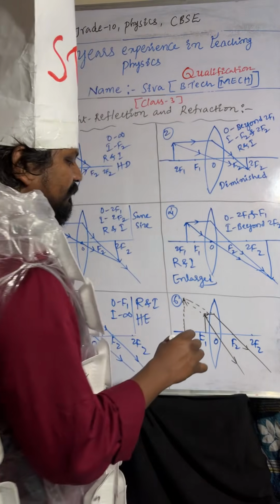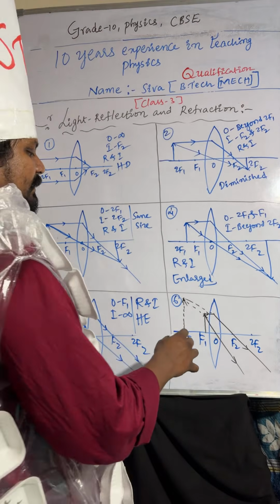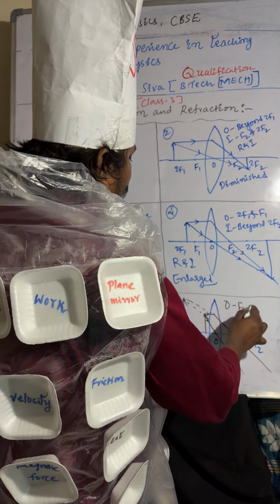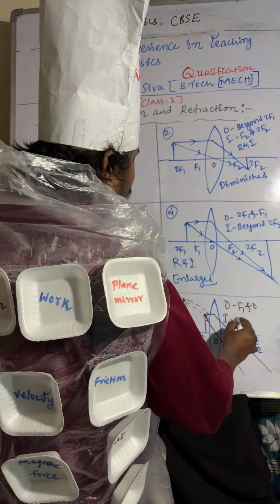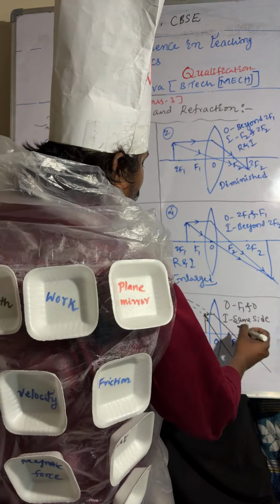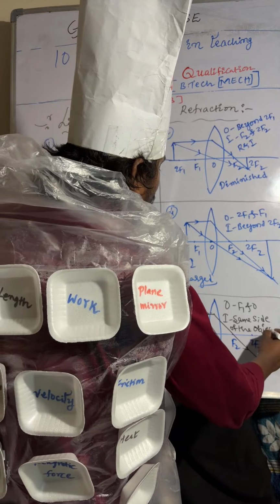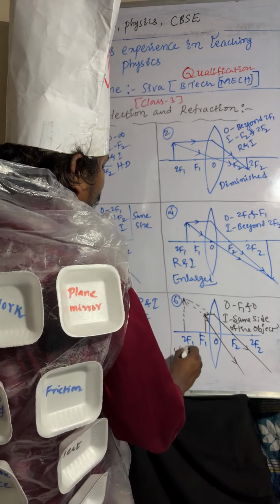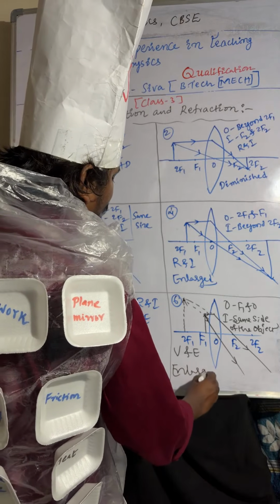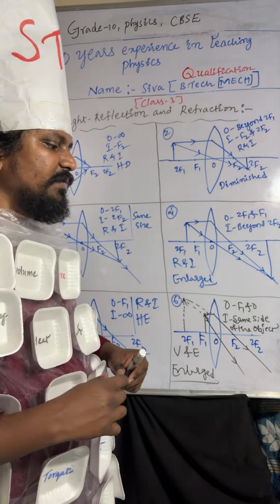So here you can observe. In this case, the object is placed between F1 and O. The image is forming on the same side of the object. The nature of the image is virtual and erect. The size of the image is enlarged. Compared to the object, the image size is increased. I hope it is very clear.